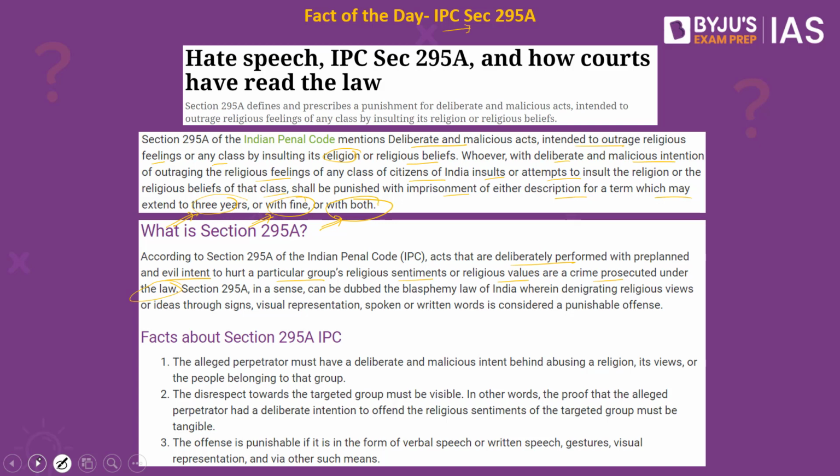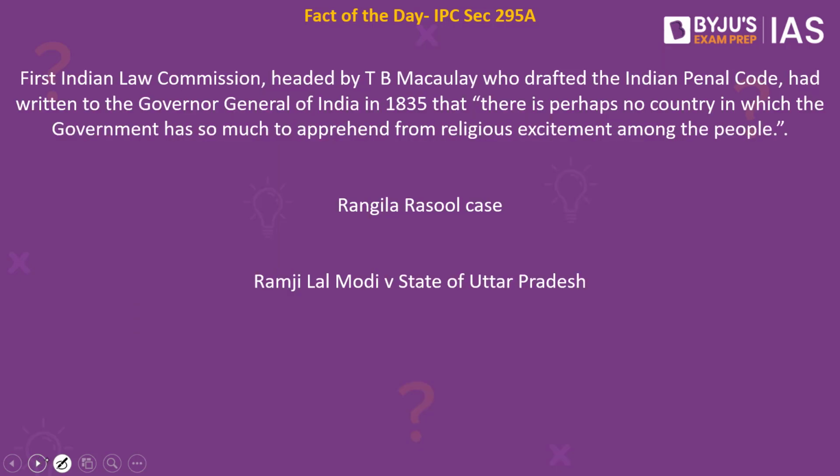Now let's try and understand the origins of this section. The first Indian Law Commission was headed by T.B. Macaulay, who drafted the Indian Penal Code, and who had written to the Governor General of India back then in 1835 and said that there is perhaps no country in which the government has so much to apprehend from religious excitement among the people. Back during the 1920s, we had a communally charged atmosphere in the northern part of India, which is why Section 295A ultimately entered the law books in the year 1927.